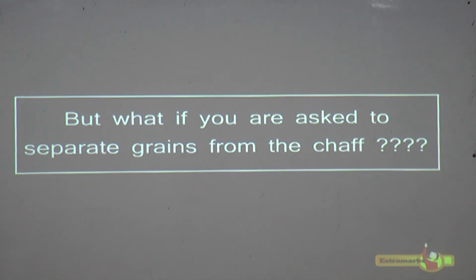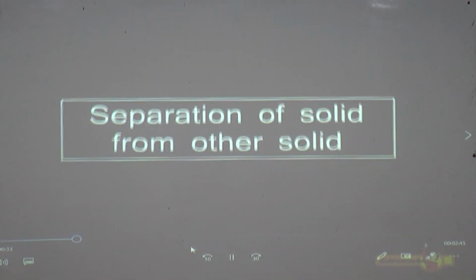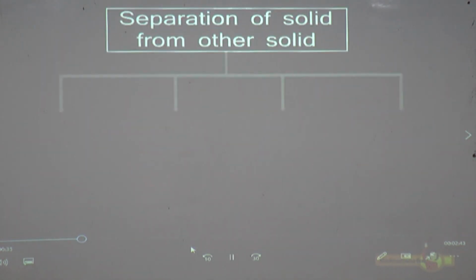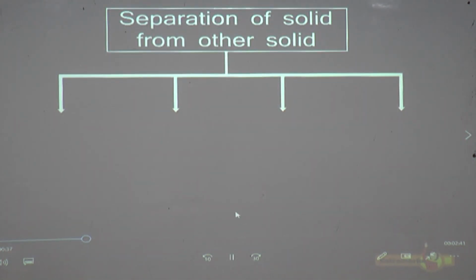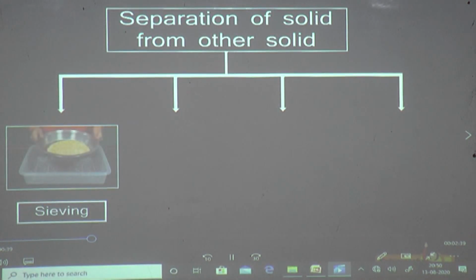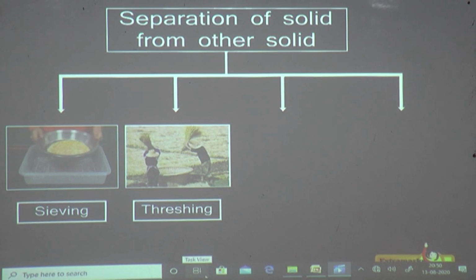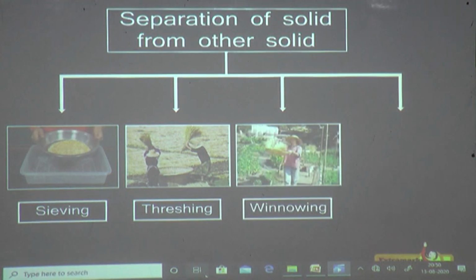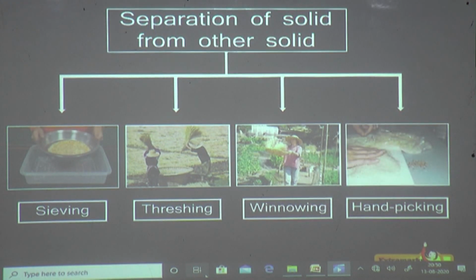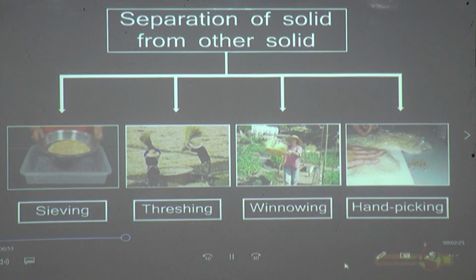But what if you are asked to separate grains from the chaff? In order to separate grains from the chaff, we have to use a different technique. We need to separate the mixture into its constituents in order to remove undesirable substances and obtain useful constituents. Let us discuss the various techniques used to separate mixtures of solids one by one.